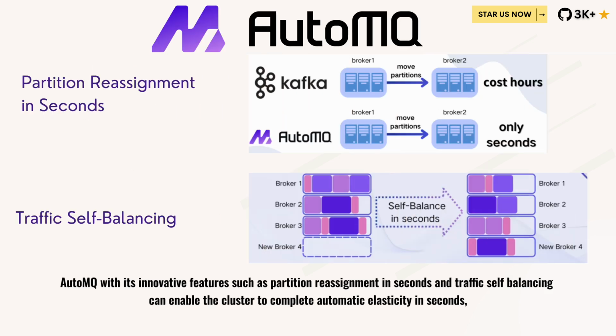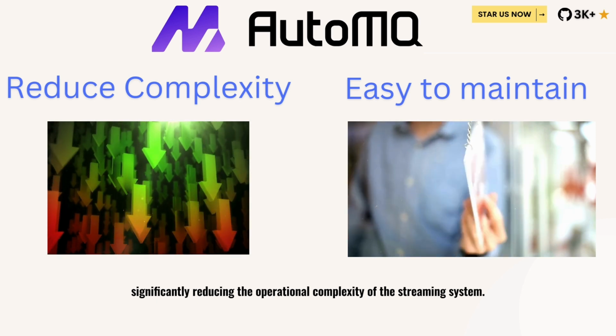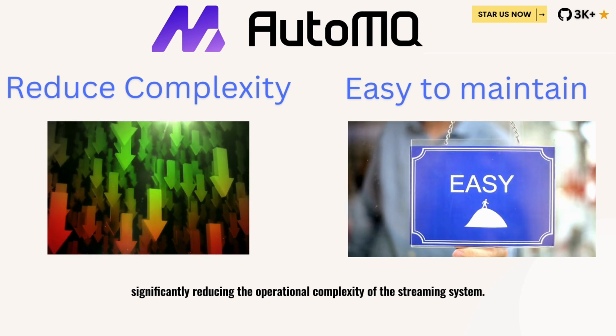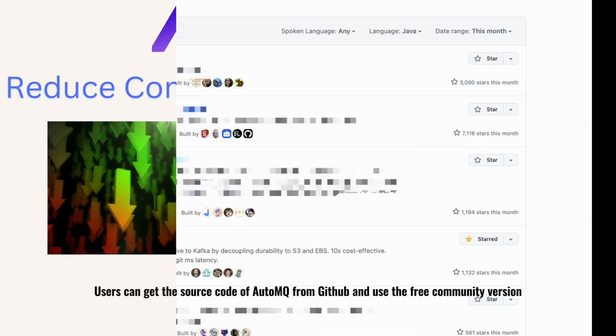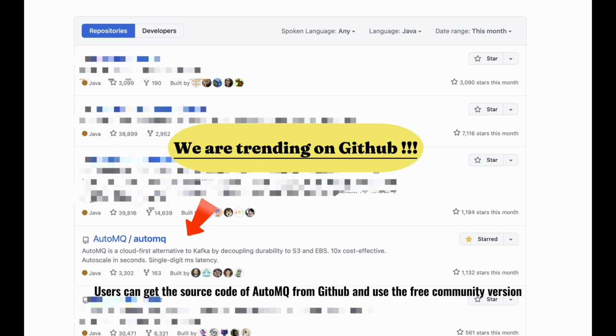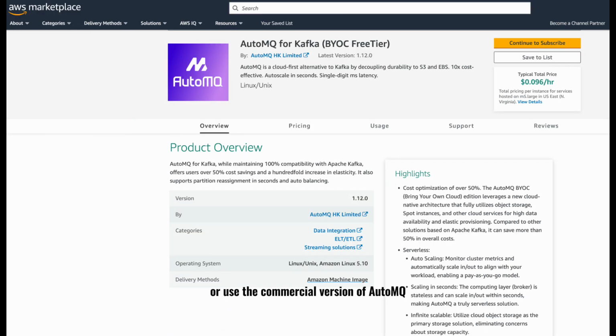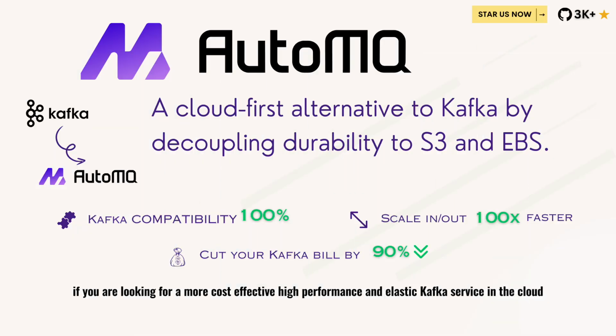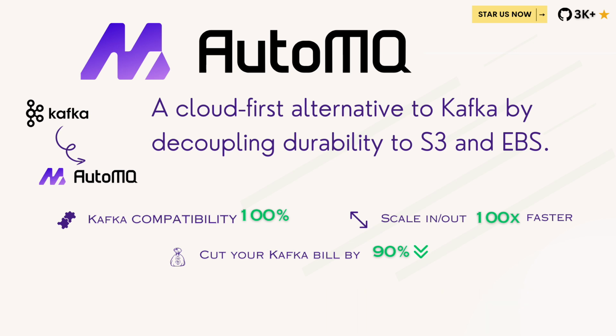AutoMQ, with its innovative features such as partition reassignment in seconds and traffic self-balancing, can enable the cluster to complete automatic elasticity in seconds, significantly reducing the operational complexity of the streaming system. Users can get the source code of AutoMQ from Github and use the free community version, or use the commercial version of AutoMQ. If you are looking for a more cost-effective, high-performance, and elastic Kafka service in the cloud, don't